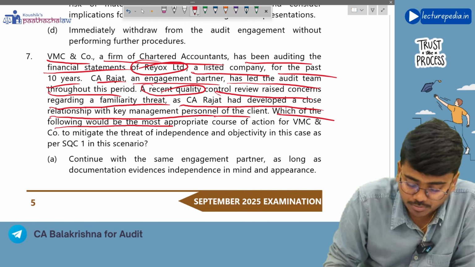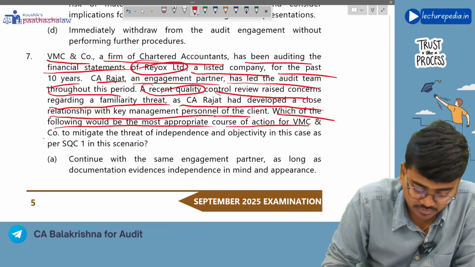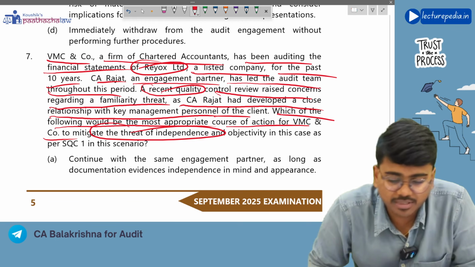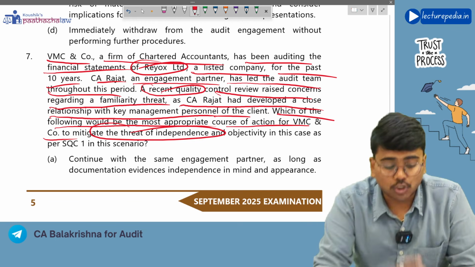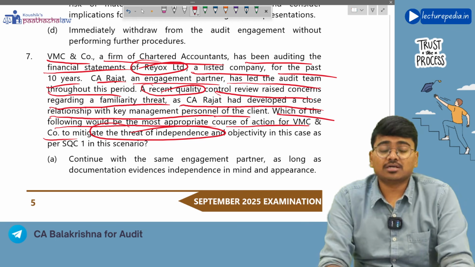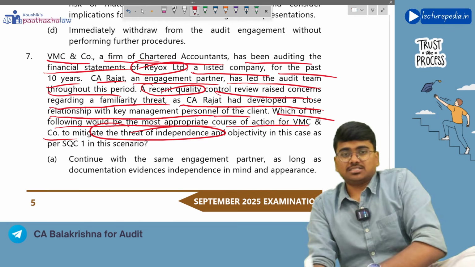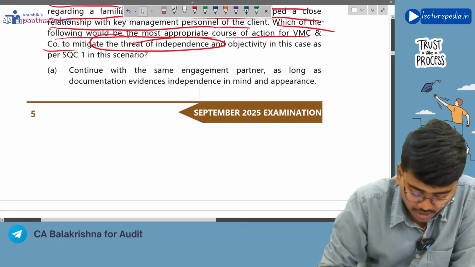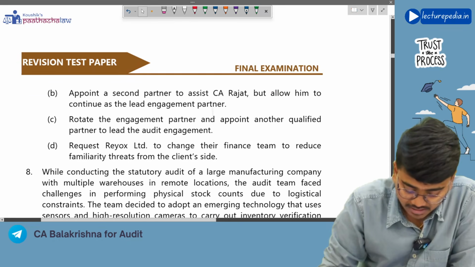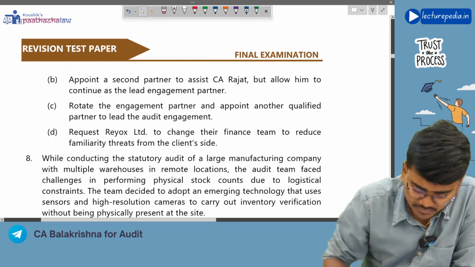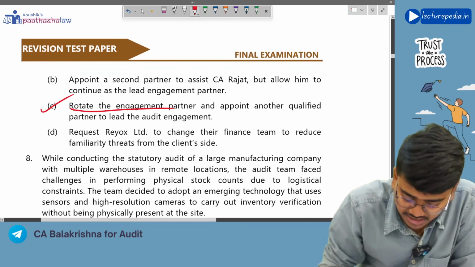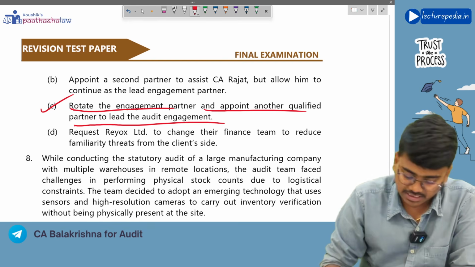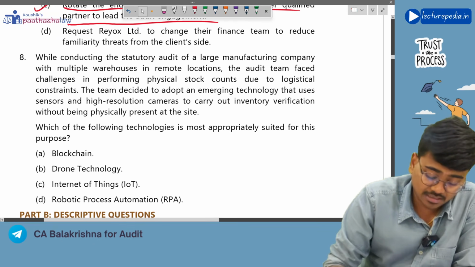Which of the following would be the most appropriate course of action for VMC to mitigate the familiarity threat? In order to mitigate the familiarity threat, you can rotate the audit between different engagement partners. Next year you can appoint a different engagement partner for that audit from your same firm. So here, option C: rotate the engagement partner and appoint another qualified partner to lead the audit engagement. This will reduce the familiarity threat.